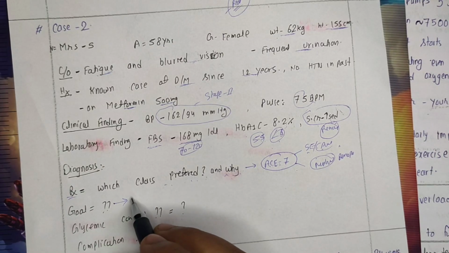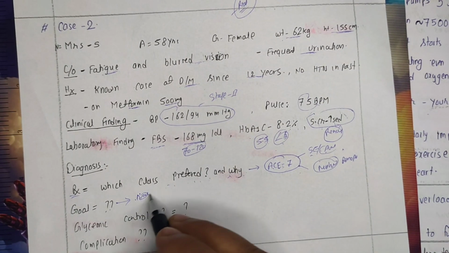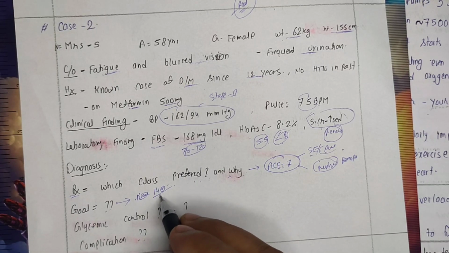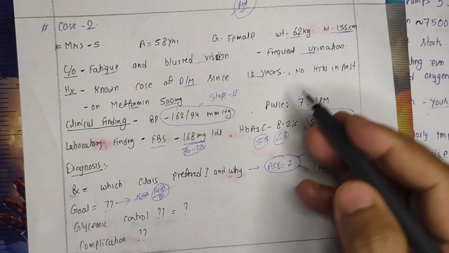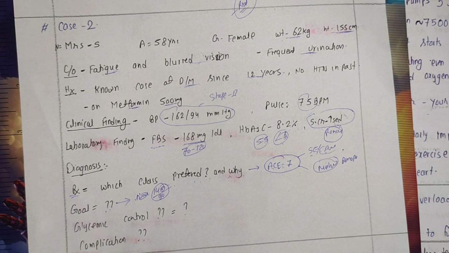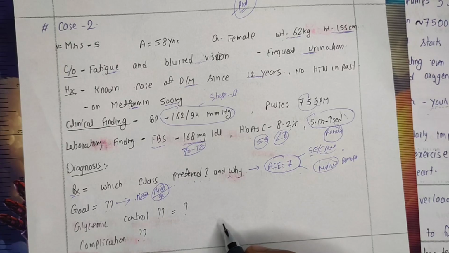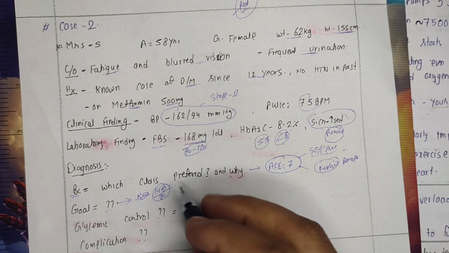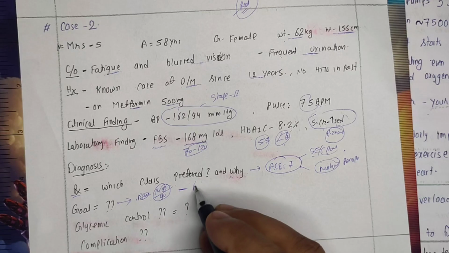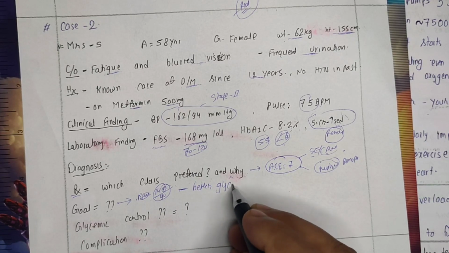One goal should be to bring her blood pressure into the normal range. According to her age, her systolic blood pressure can be brought below 140, and her diastolic should come below 90. That should be our goal in hypertension. And during her metformin therapy, her glycemic level is not in control. Now we want better control of glycemic level. Either we need to increase the dose or add some additional oral hypoglycemic agent, or we need to change the therapy. So another goal is better glycemic control.